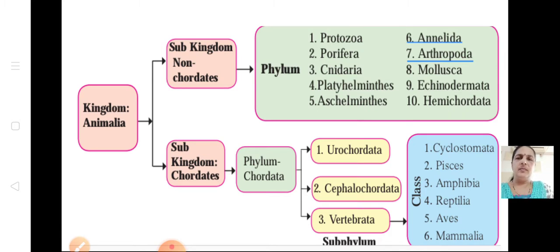Today, what are we going to learn? We are going to learn what are chordates, why we call them chordates, and what are the three subphylum of chordates. What are they? Urochordata, Cephalochordata, and Vertebrata. And under Vertebrata, there are 6 classes. What are they? Cyclostomata, Pisces, Amphibia, Reptilia, Aves, and Mammalia. So today we are going to learn why we call them chordates, the 3 subphylum of chordates and the classes of subphylum Vertebrata.